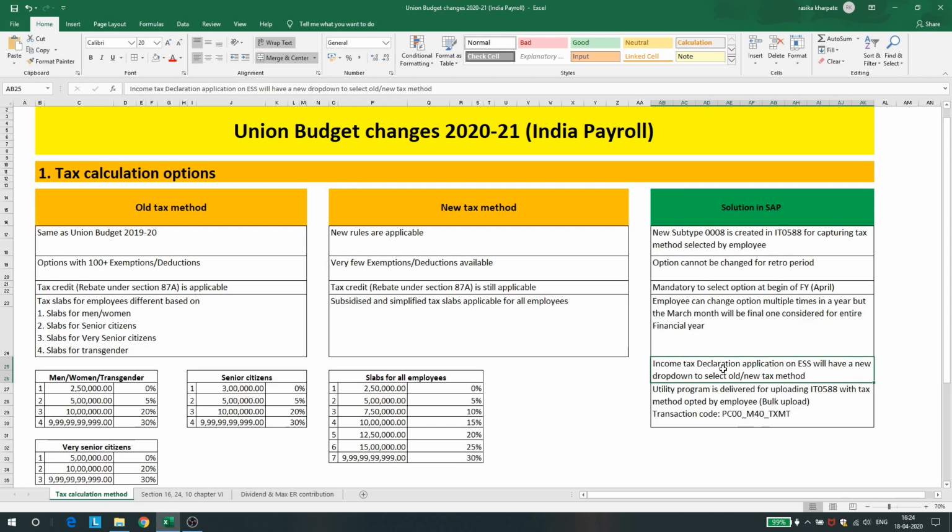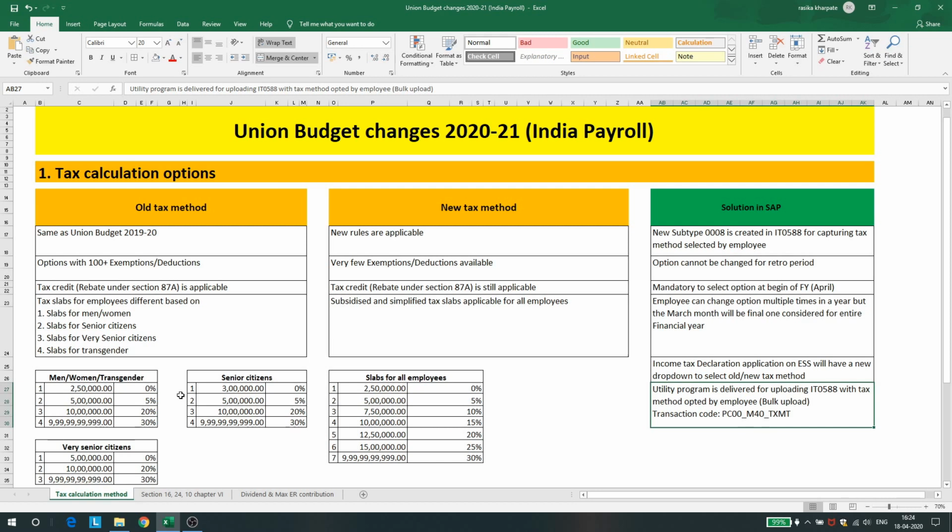Apart from this ESS option, there is also a utility program delivered by SAP for uploading this tax method into 588 in bulk. This is the transaction code PC00_M40_TXMT, which can be used for uploading the tax option opted by the employee in bulk in 588. This is majorly for customers who are not using the ESS module.